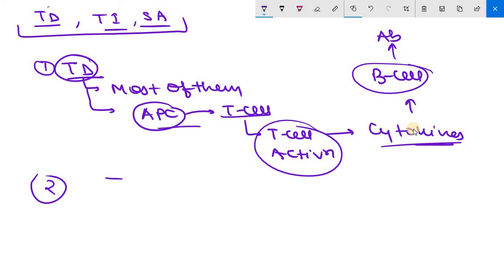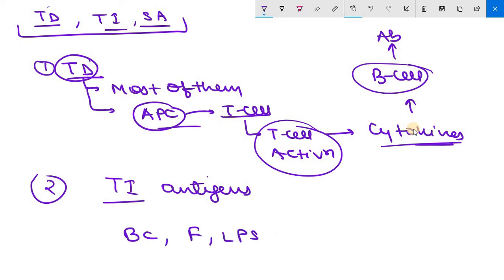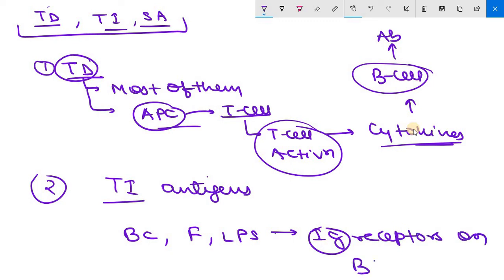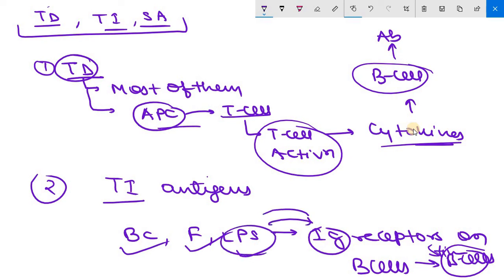Now the next one is TI antigens. TI antigens will produce antibody independent of T cells. How? There are a few antigens such as bacterial capsule, flagella, and lipopolysaccharides that do not need T cells and antigen presenting cells. They directly bind to immunoglobulin receptors which are present on B cells, and stimulate B cells. Clear? So bacterial capsule, flagella, lipopolysaccharide directly bind to antigen receptors present on B cells and stimulate B cells to produce antibody. Clear?